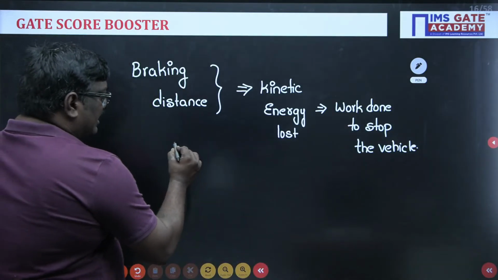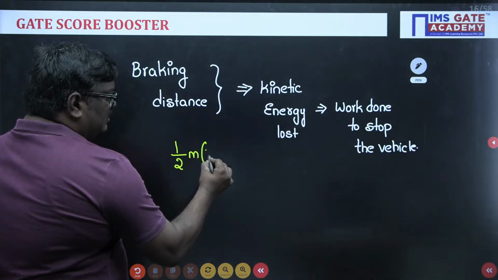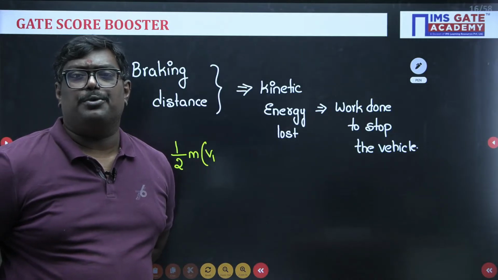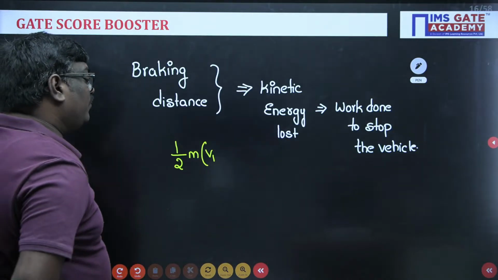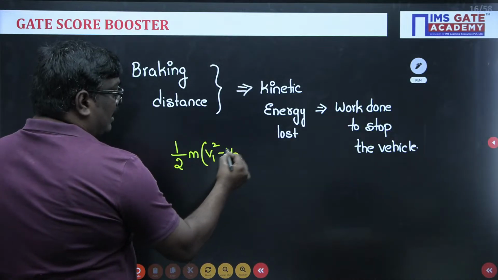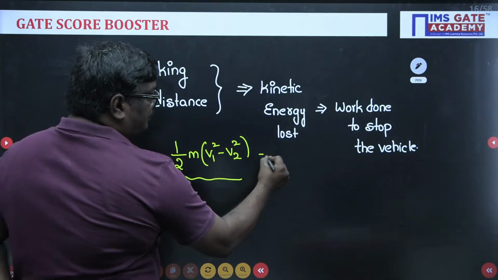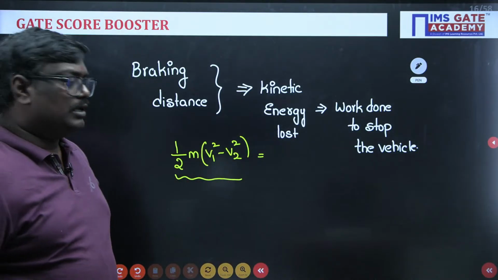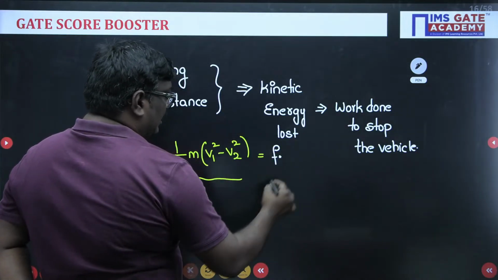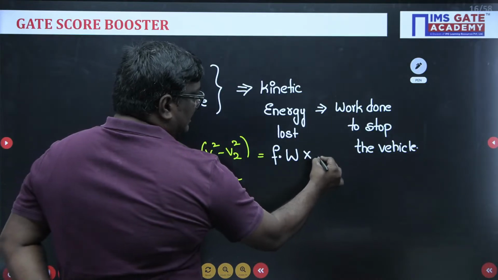So here kinetic energy can be taken as half m v squared. After applying the brakes, it is not reaching 0. It is reaching a velocity of some 10 meter per second. So can I write half m into V1 squared minus V2 squared? This kinetic energy lost is equal to friction into weight into the braking distance.